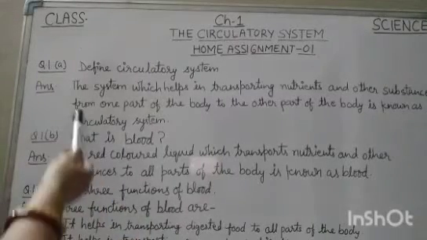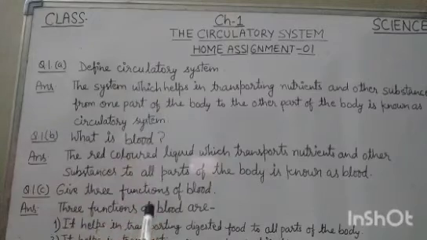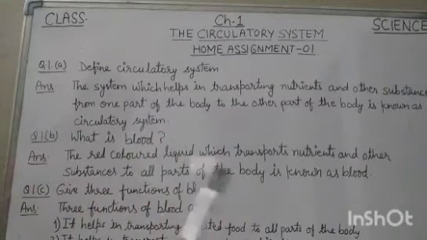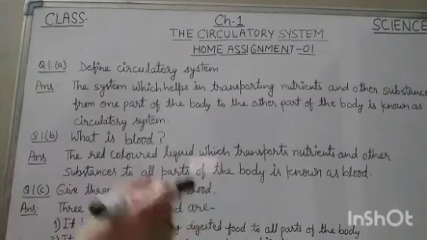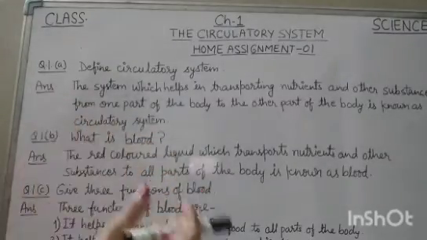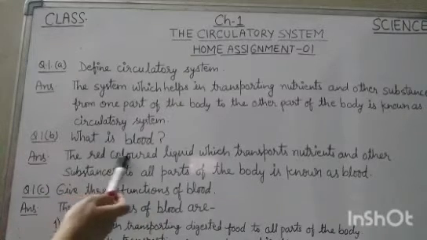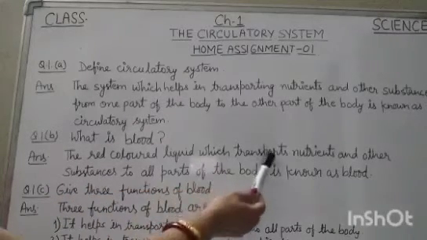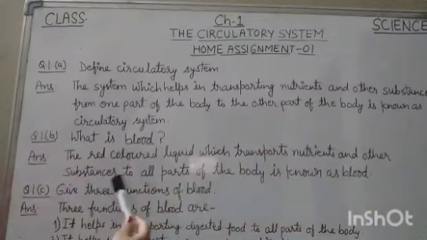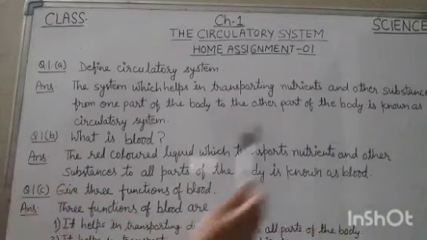So next question, question 1 part B is what is blood? And we have read in first chapter that blood flows in blood vessels and it transports nutrients and other substances. Okay, so the answer will be the red colored liquid which transports nutrients and other substances to all parts of the body is known as blood.